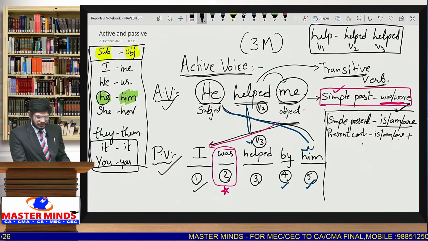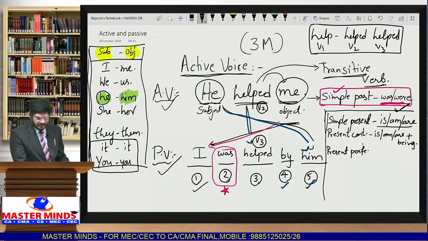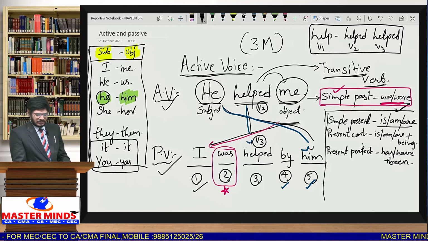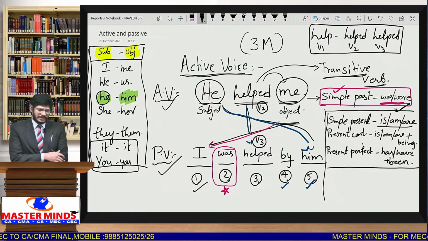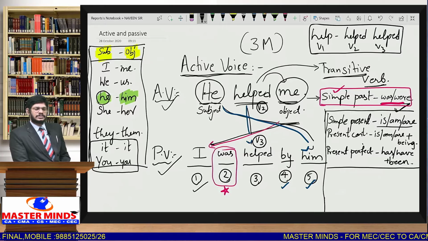In addition to that, we use being: is, am, are plus being. Next, whenever the sentence is in present perfect, we get has or have plus been. So has or have plus been. So these 3 are related to present. What are those 3? Simple present, present continuous, present perfect.